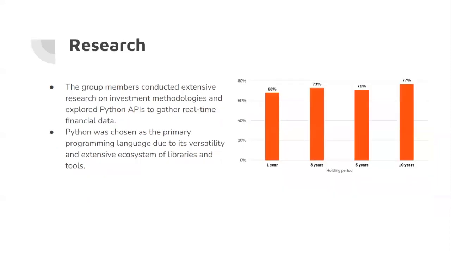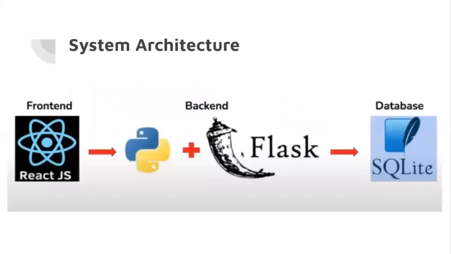Coming to the research, we have done some research amongst our group, and we conducted extensive research on investment methodologies and explored Python APIs to gather real-time financial data using the Y-Finance API. For the backend part and mostly for the implementation, we have used Python as a primary language due to its versatility and extensive ecosystem, libraries, and tools. And this is our system architecture.